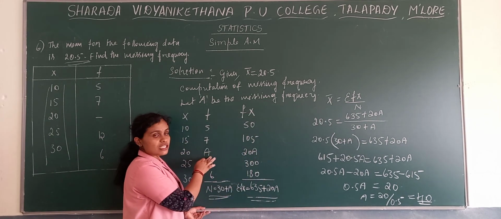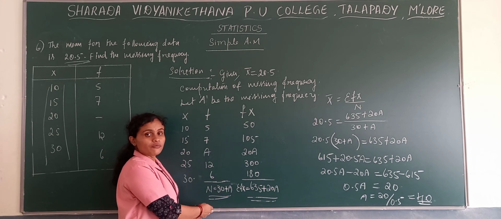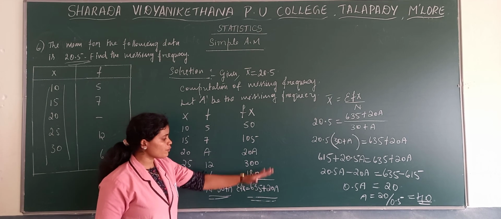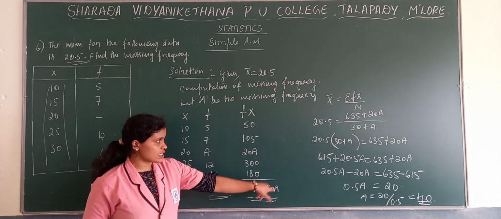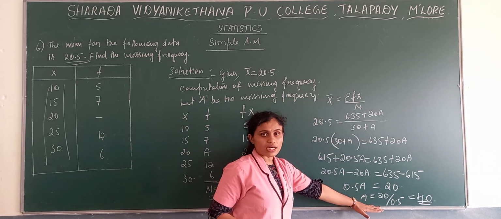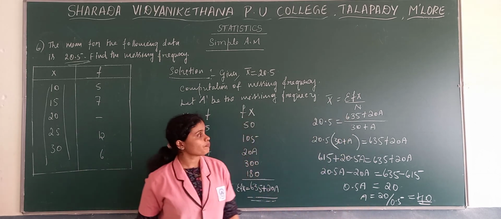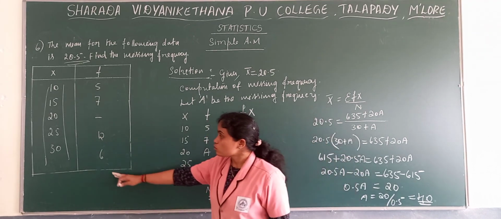You need to take the missing frequency as A. Then follow the same procedure you use in other mean problems. Same way, we need to total, but just add the missing frequency. Then do the remaining calculation to get the value of A. So with this we can wind up today's class, and tomorrow's class will